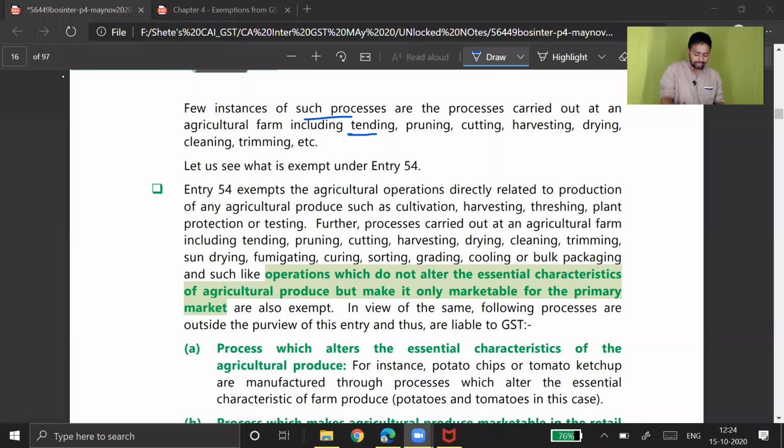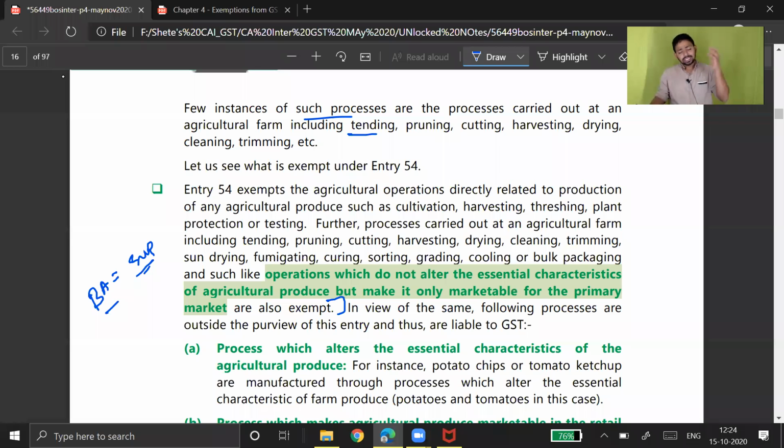See, the same thing they are writing, because here the plain text of law and explanation looks exactly similar. Here, bare act is equal to explanation. Why? Because bare act itself has very much clarity about what is exempt and what is not. Therefore, you can feel the content is getting repeated. I'm reading it so that it should fix in your brain permanently. Okay, these are the wordings that I have to keep in mind, which is exempt so far as agriculture activities are concerned.